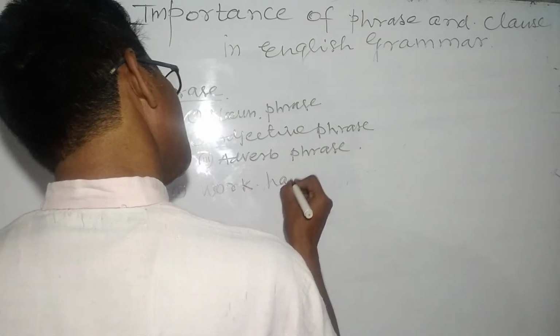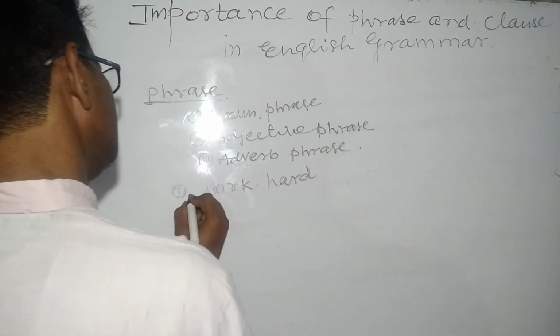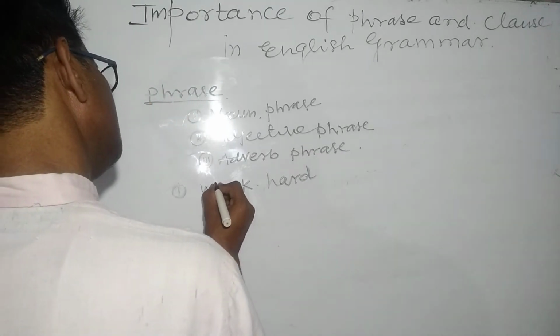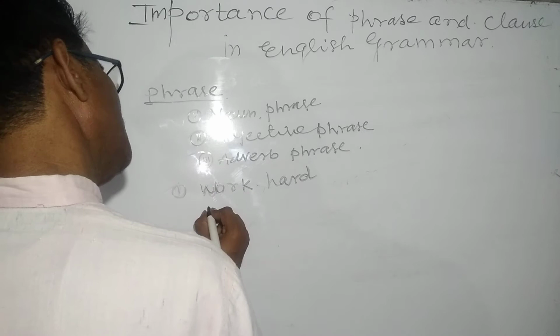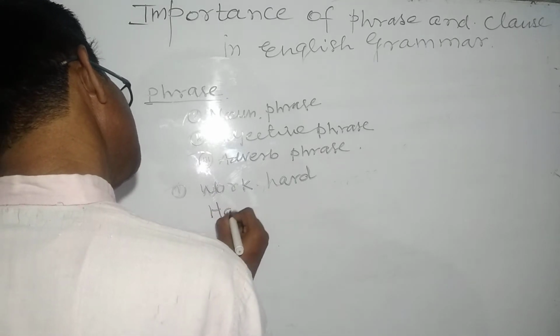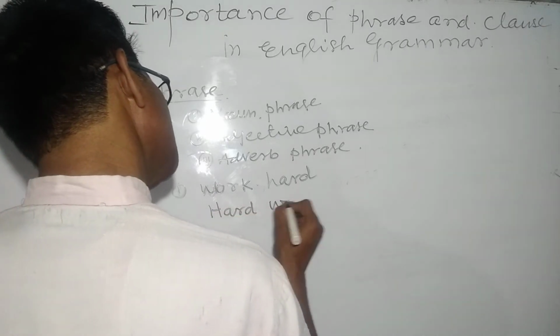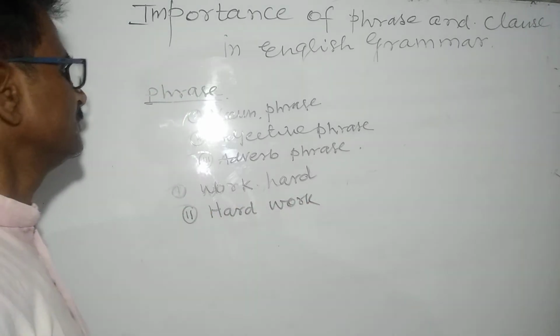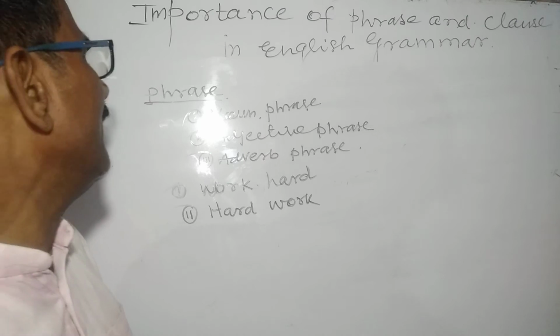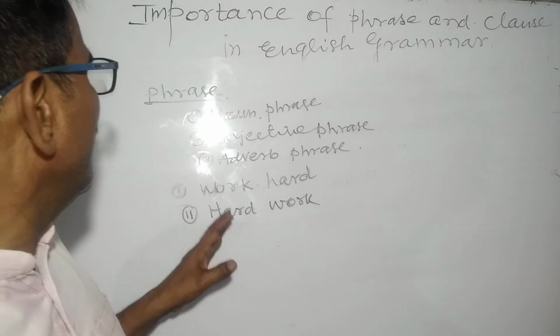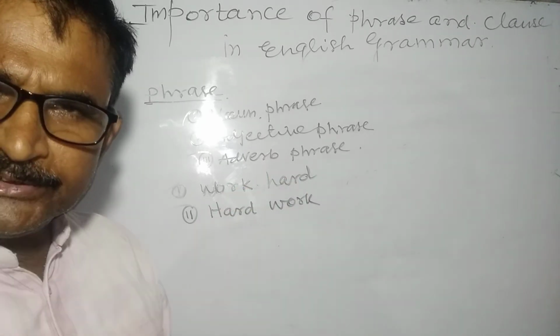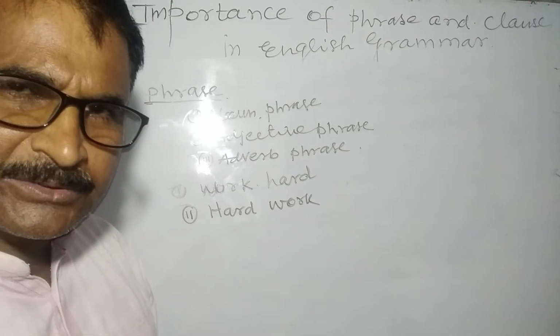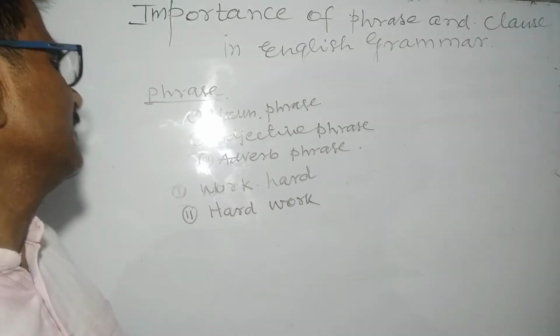And next, work hard and hard work. Work hard is a sentence, an imperative sentence.